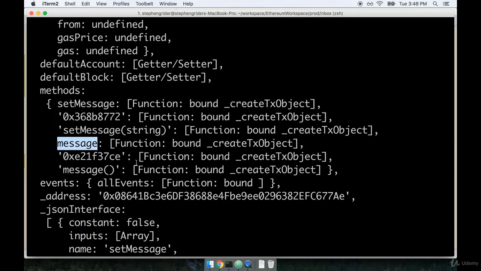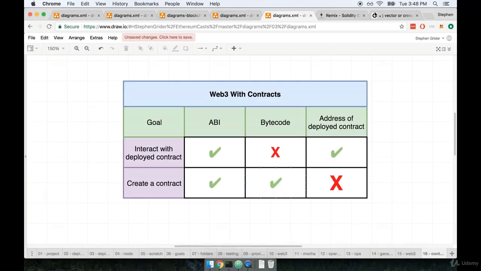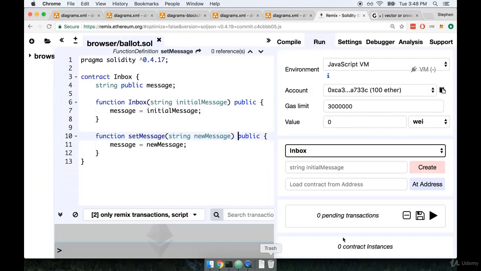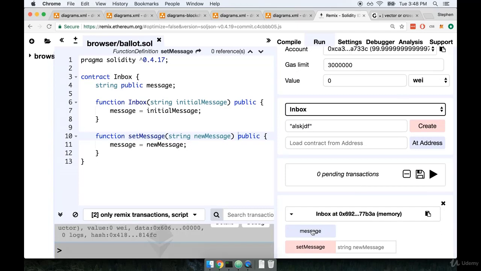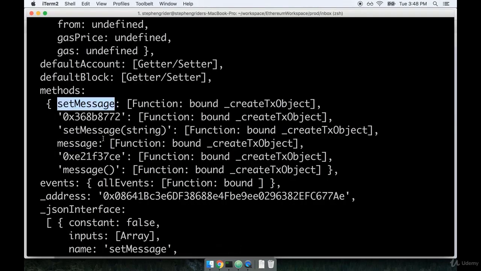They will have the exact same effect as when we had been working with this contract over in Remix. You'll recall over here, after we deployed a contract, we could click on either message or set message to interact with those functions. Clicking on these buttons is the exact same thing as calling set message right here and calling message right here. So we're going to be using these methods quite a bit in just a moment to write some actual functional tests around our contract.